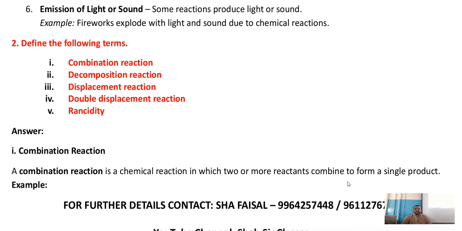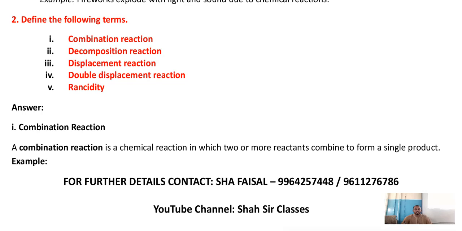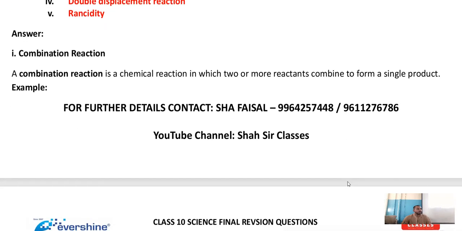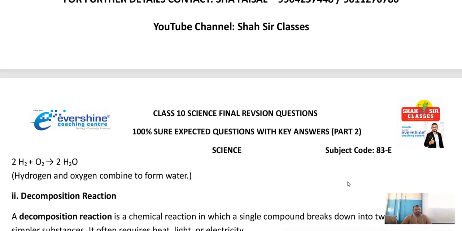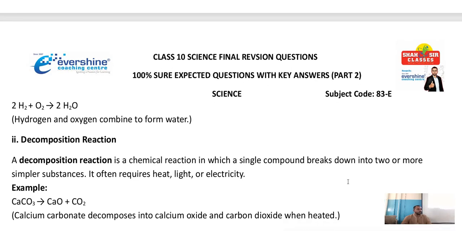Now the question is, define the following terms. Sometimes they may ask you, what is combination reaction? Decomposition, displacement, double displacement, rancidity. I hope you know that. What is combination? When two or more reactants combine together to form a single product, it is known as combination. Example, magnesium plus oxygen gives magnesium oxide, or hydrogen plus oxygen gives water, H2O. Hydrogen and oxygen combine to form water. As you can see here, H2 is A, O2 is B. A plus B gives AB.